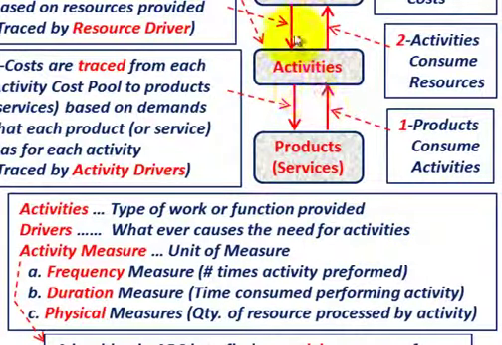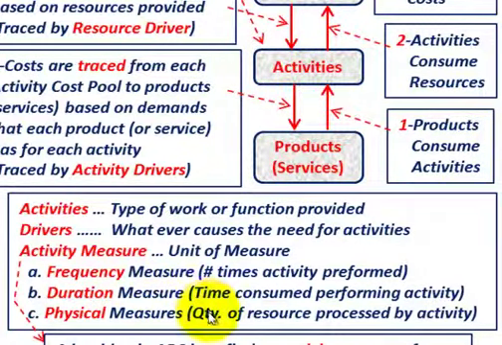So we've got two things. The resources going in, with a driver, and then our activity is going to be allocated to, or used by, the products. And then this activity measure is really a unit of measure for the activities. This is the key: when you're talking about ABC costing, it's not based only on some production volume. It can be a frequency measure, the number of times the activity is performed for the particular product, or a duration measure, the time consumed performing the activity. The product would be costed based on some duration measure. And then we also have the physical measure for the activity.